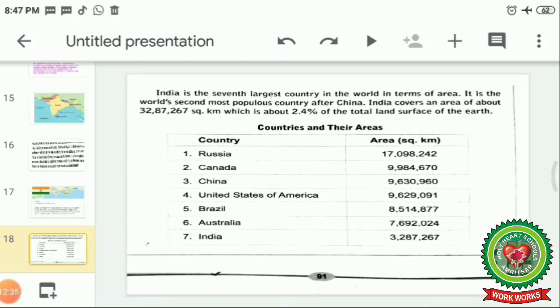Russia is number 1, Canada number 2, China number 3, United States number 4, Brazil number 5, Australia number 6 and India number 7. This is how India is number 7 and Russia is number 1, and you can see the areas yourself. They have been given over here in your book also.